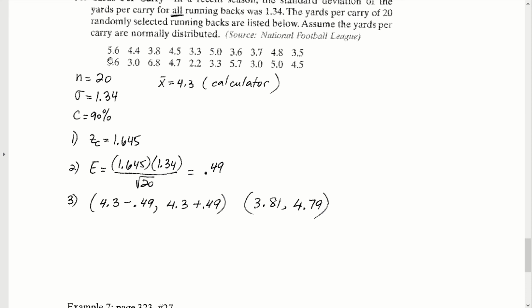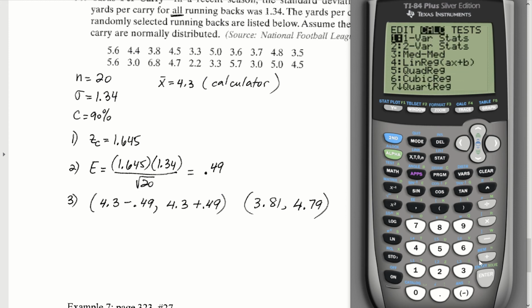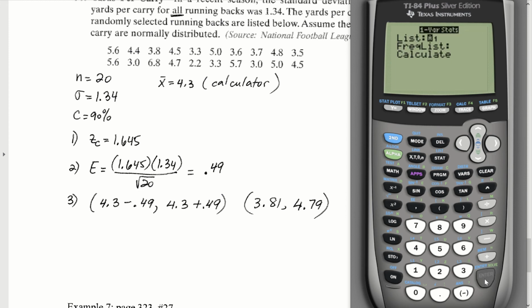First thing we would want to do, we can enter all of these values into the calculator to help us find the sample mean. I would go to my stat menu, edit, and simply put these 20 values all in one list. I would recommend putting them under list L1. And then you can do stat, go over to calculate, one variable stats, and we would see that the sample mean for these 20 values would be 4.3. So x bar is 4.3.